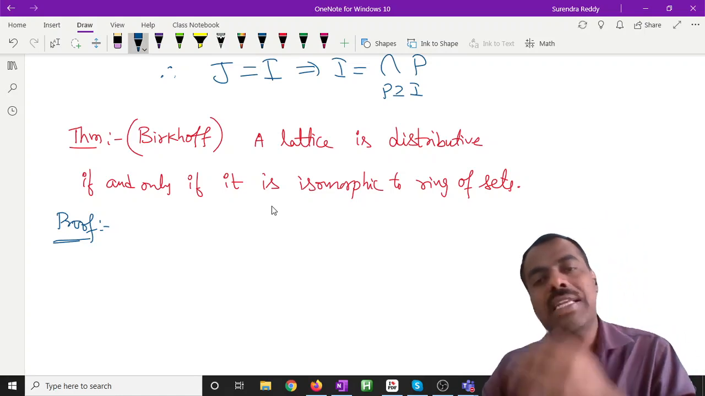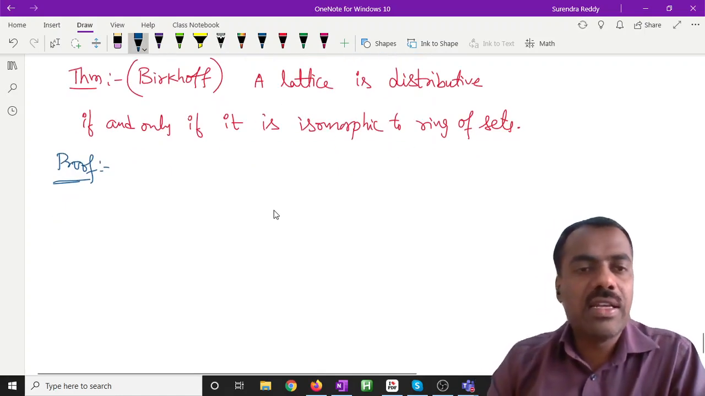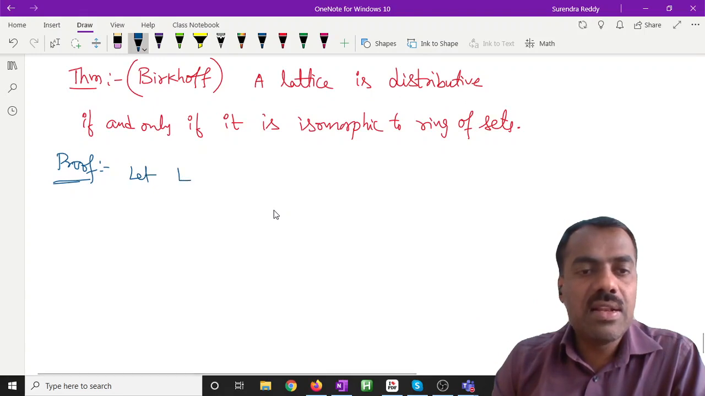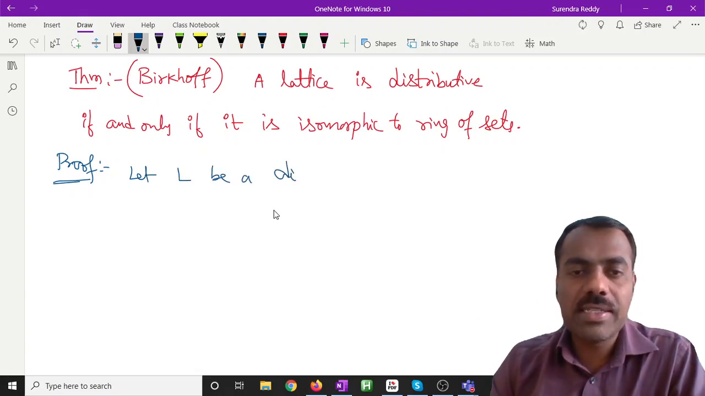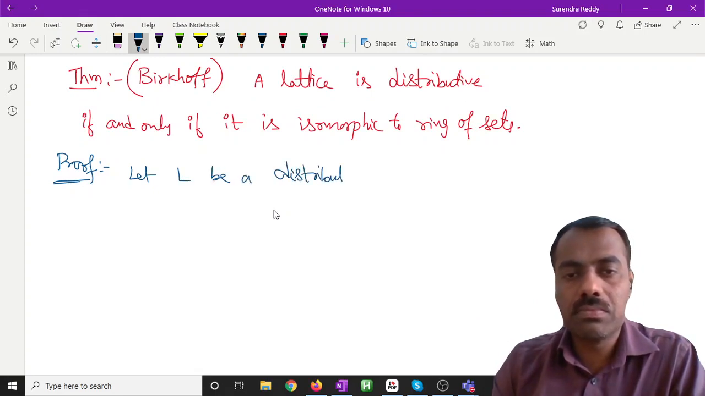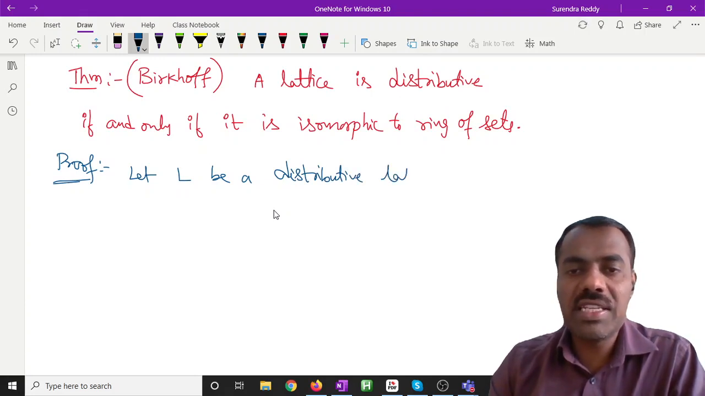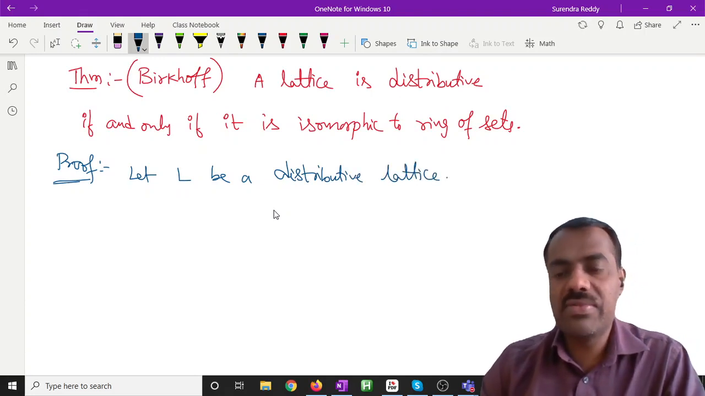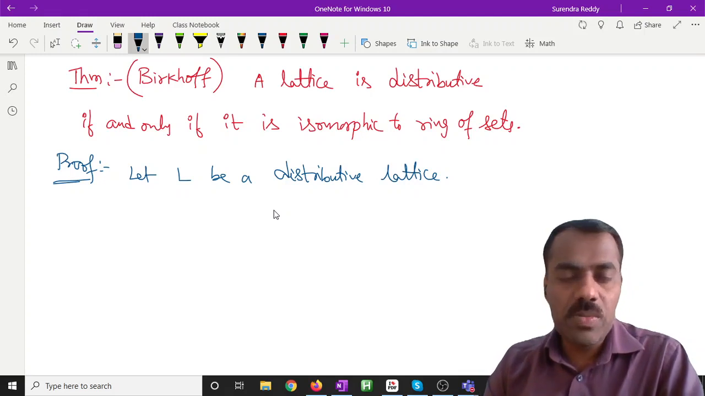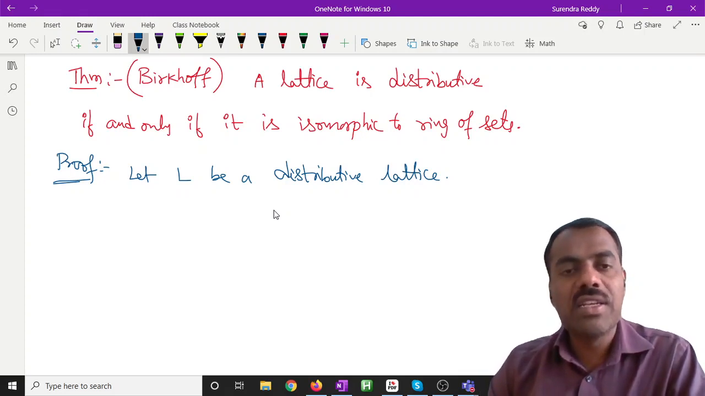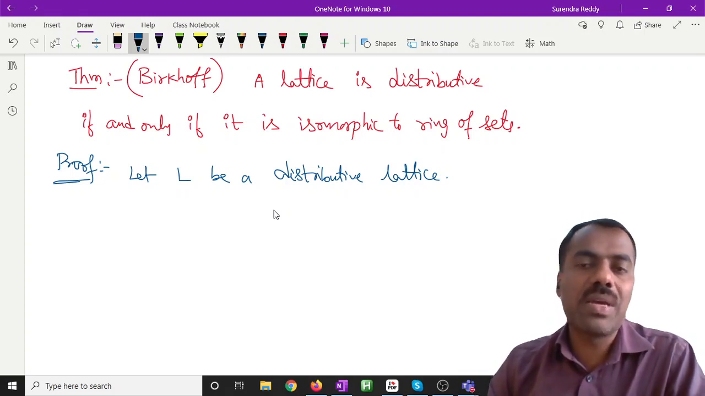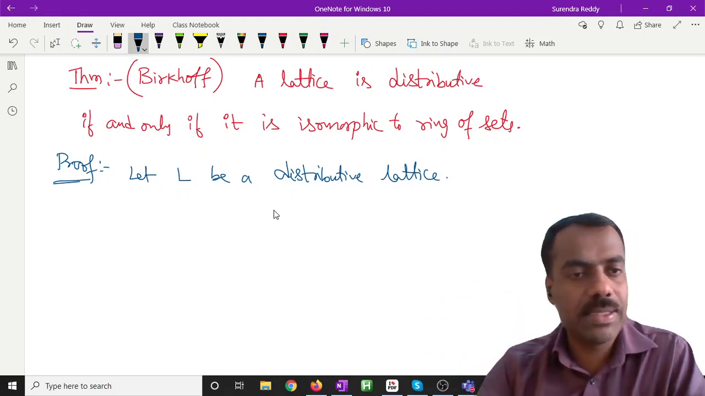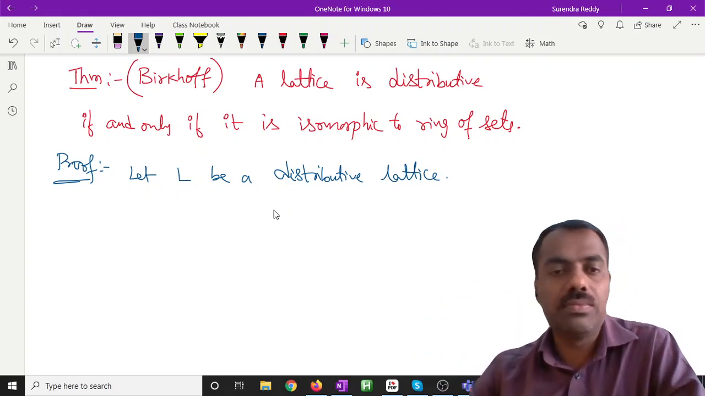So we want to show that, let L be a distributive lattice. It doesn't take much time. So we prove this and then we'll start. Let L be a distributive lattice. We want to show that L is isomorphic to some X, where X is a ring of sets.